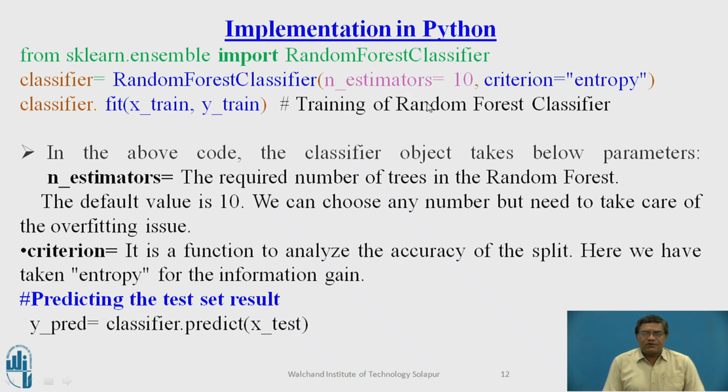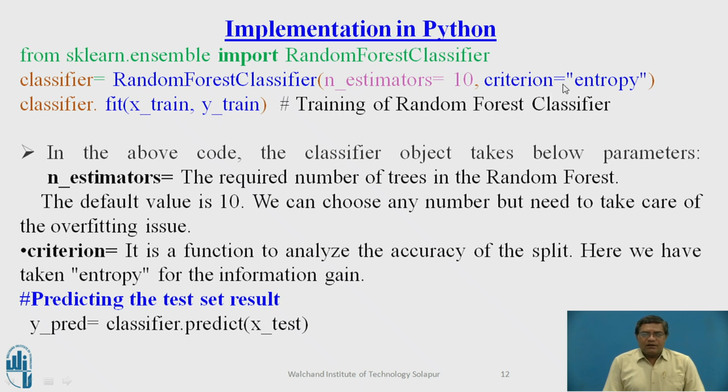Here the first parameter is called n_estimators. Its default value is 10, but we can change the value appropriately depending on the size of the data and depending on the type of the problem. Here n_estimators indicates the required number of decision trees to be created in the random forest.